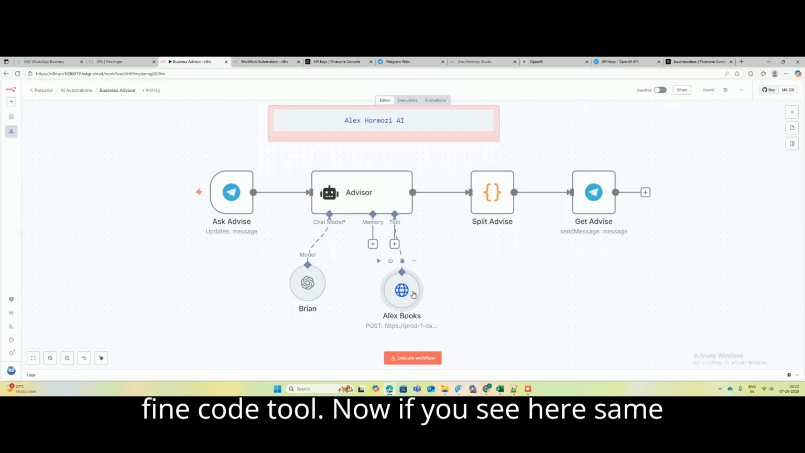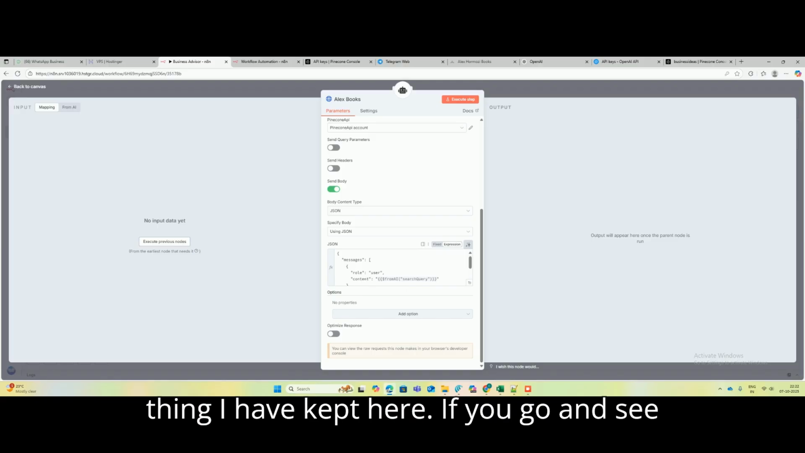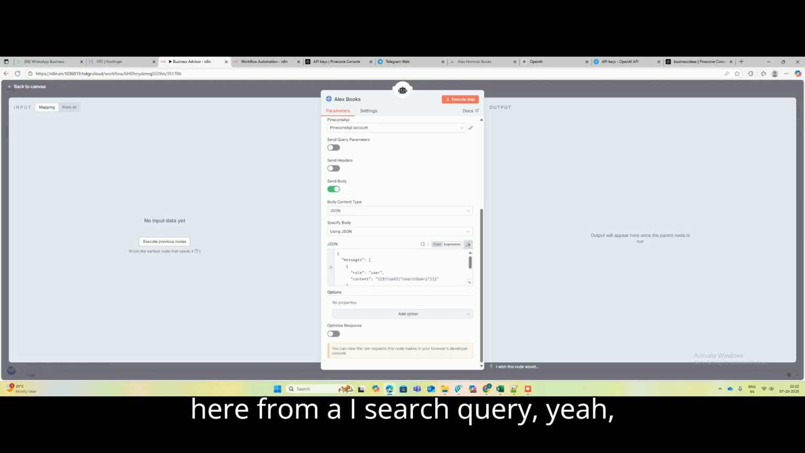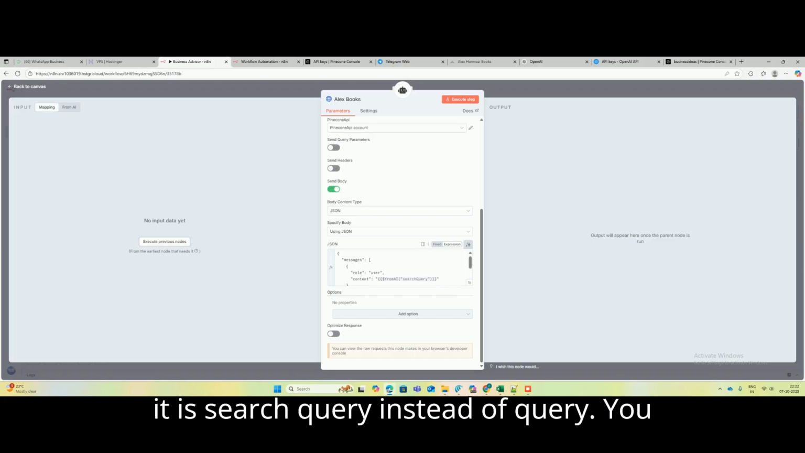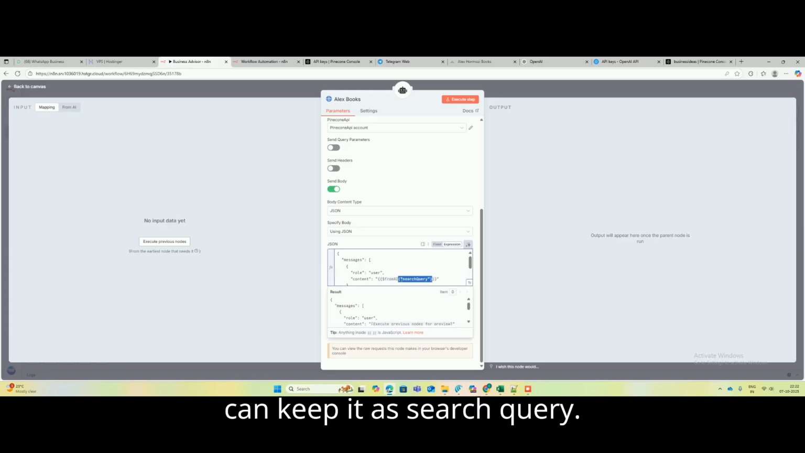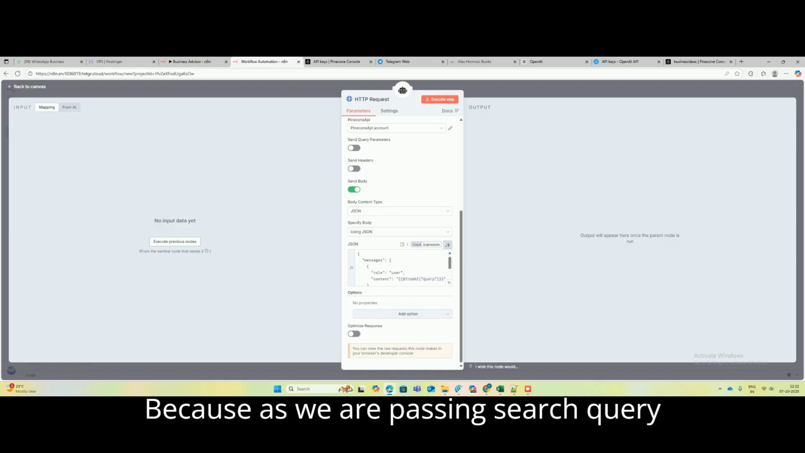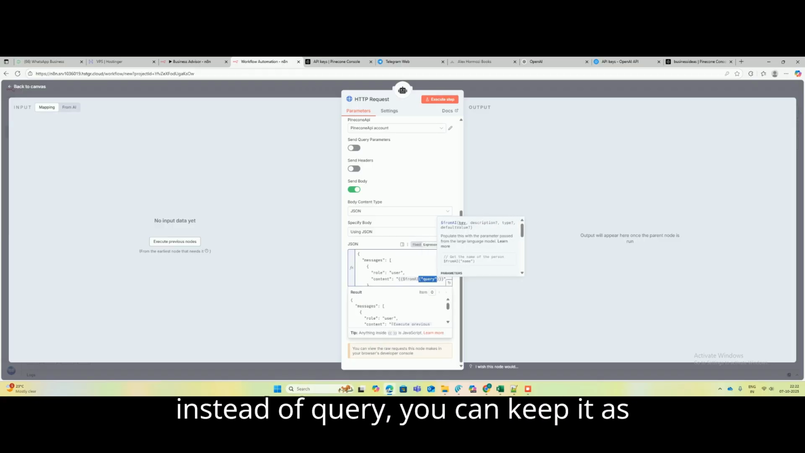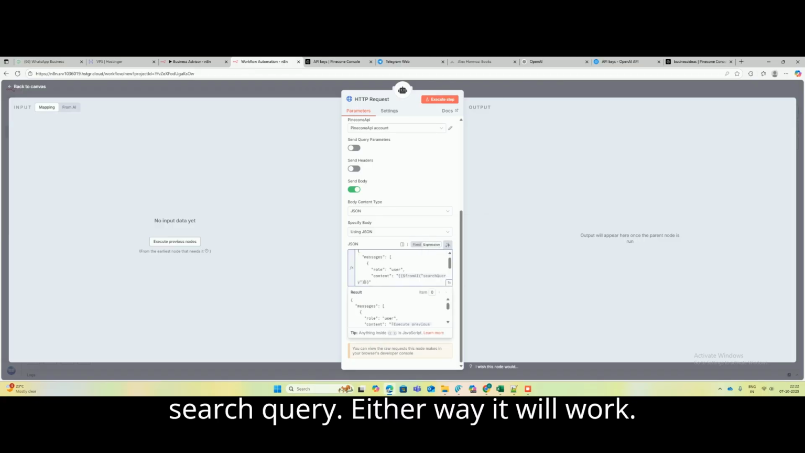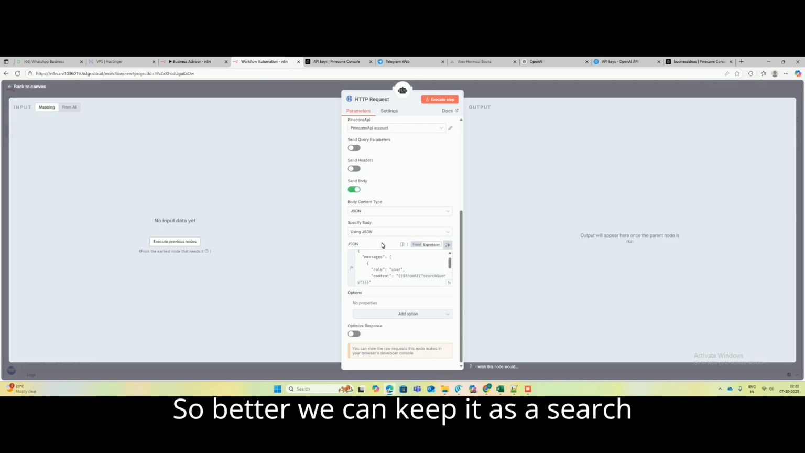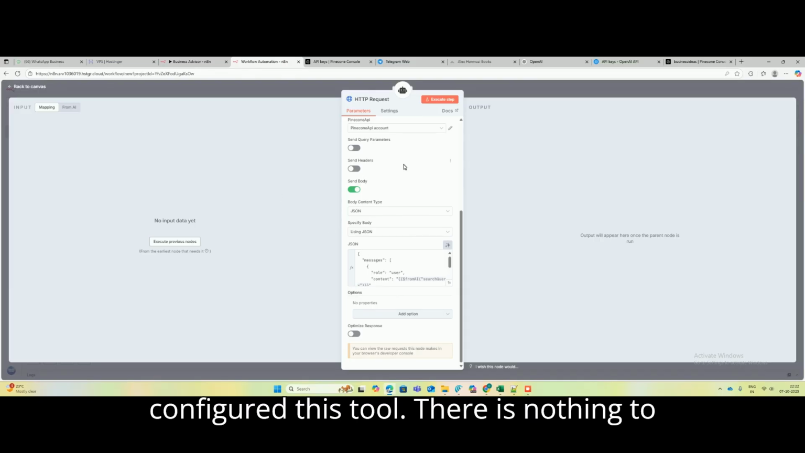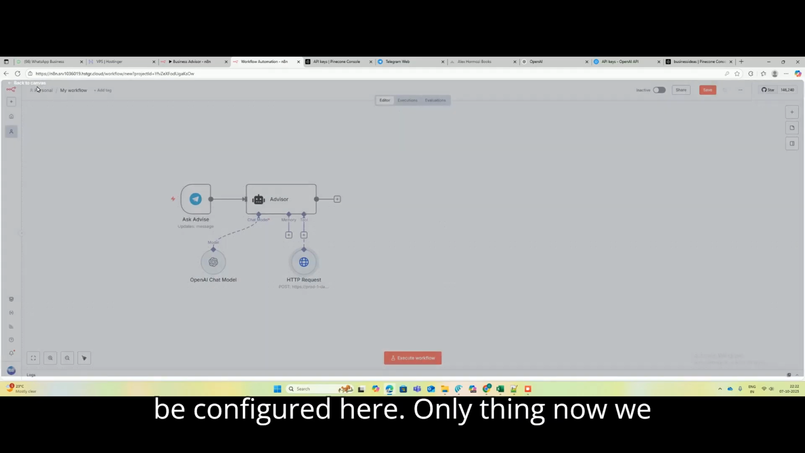Now if you see here, I have kept the same thing. From AI, it is search query. Instead of query, you can keep it as search query, because we are passing search query. Either way it will work, but it is better to keep it as search query. And now we have configured this tool. There is nothing more to be configured here.